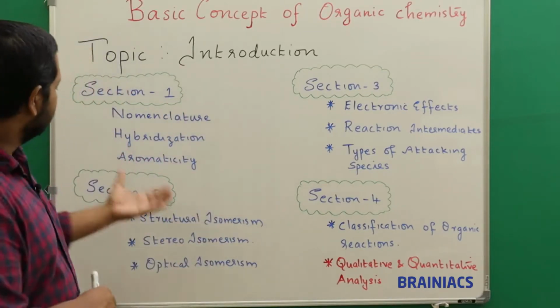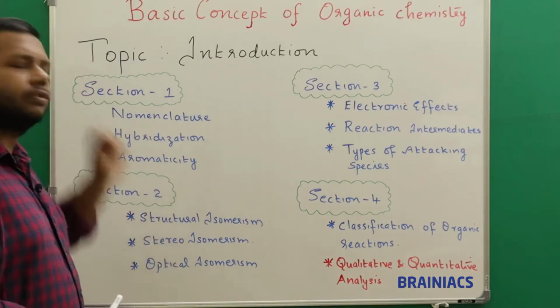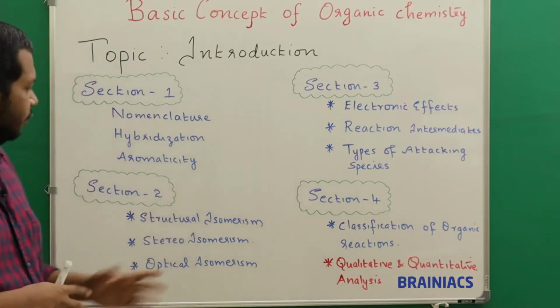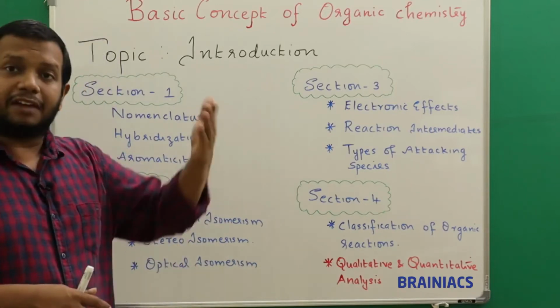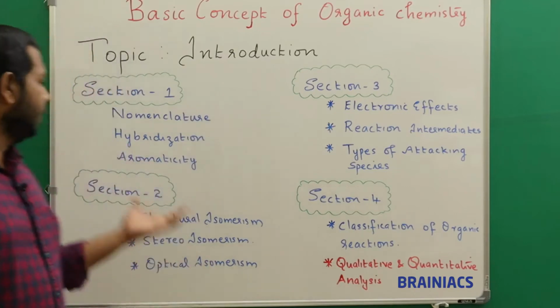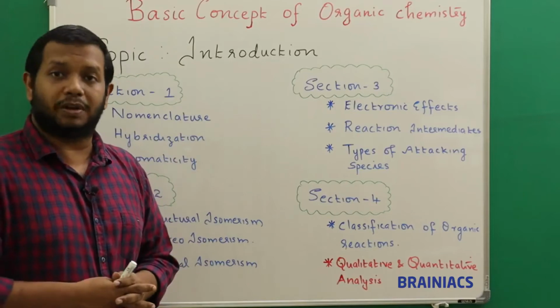Then we go to section 2, which explains the properties of organic compounds. One of the most important properties of organic compounds is isomerism. So what are the different types of isomerism? Structural isomerism, stereoisomerism, optical isomerism. In that, further classifications are there, conformations. So in section 2 we will go into detail on the different types of isomerism.